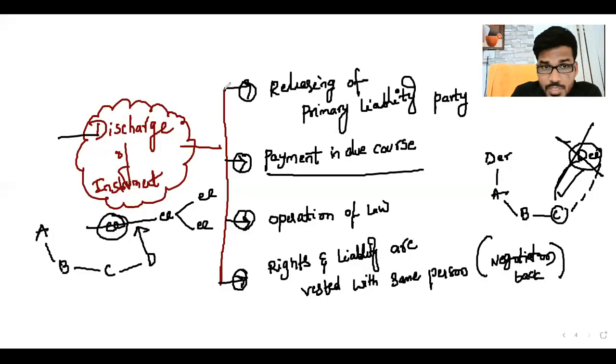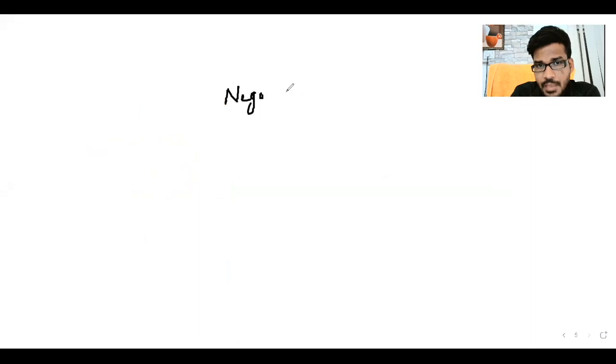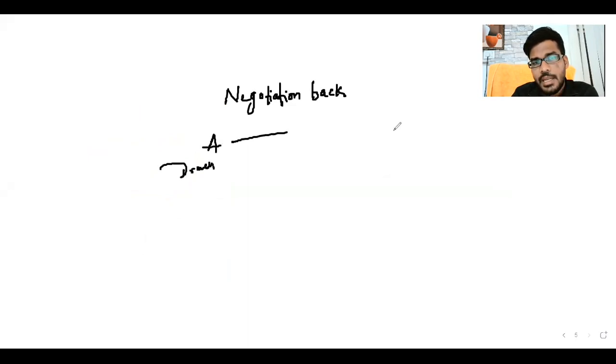So what is negotiation back? Here A draws the bill and sends it to B for acceptance.